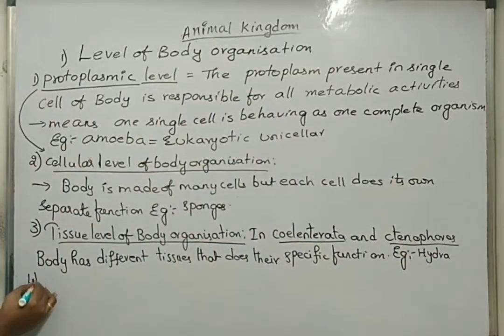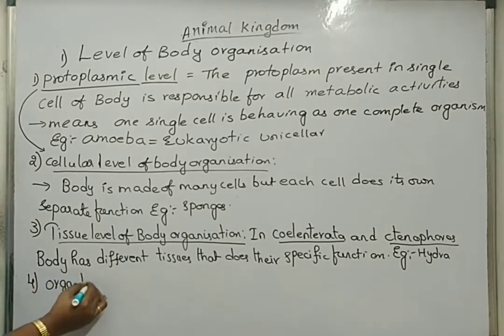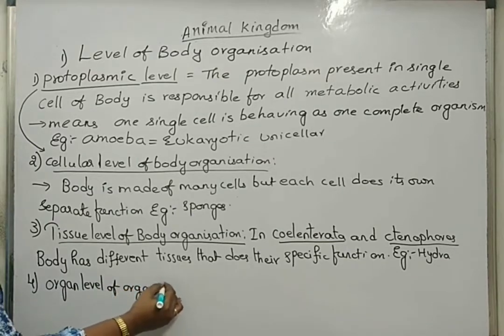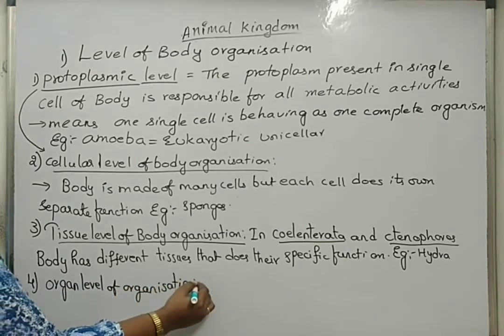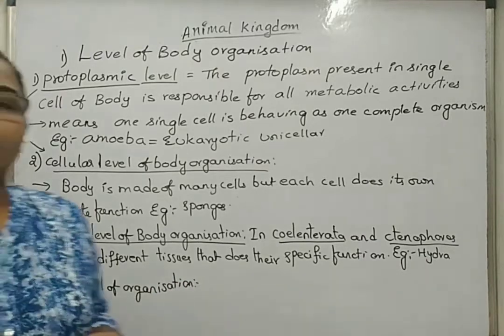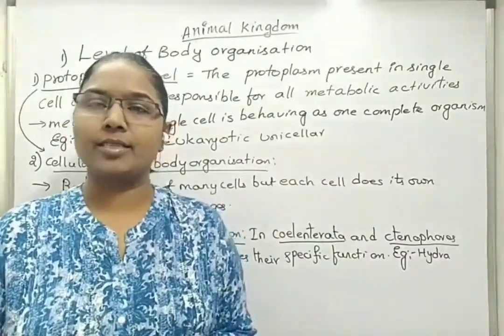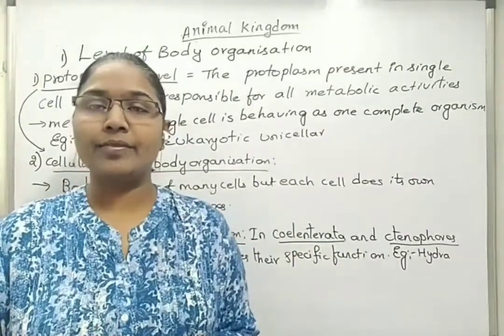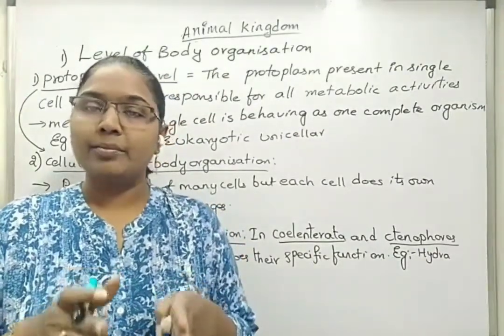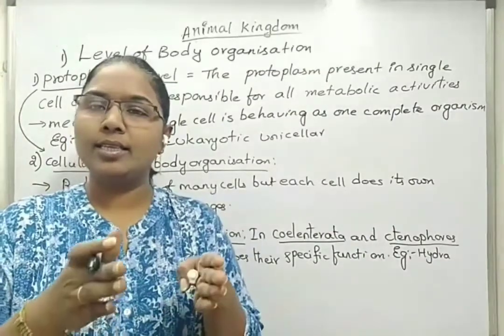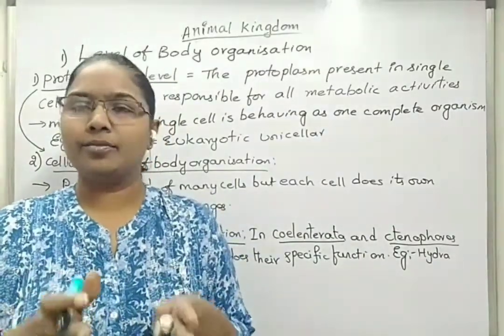Next one, the organ level of organization. In this type, in the course of evolution, the body has different types of organs, but those organs do not have coordination with each other. The total body has stopped up to organ formation.